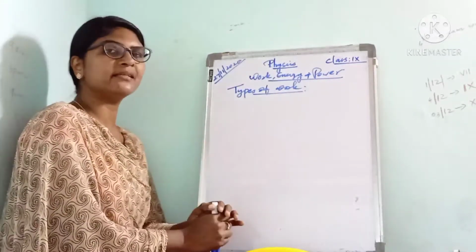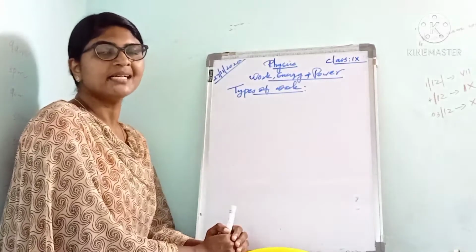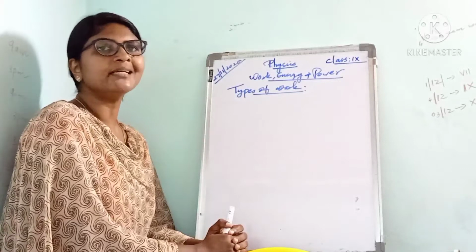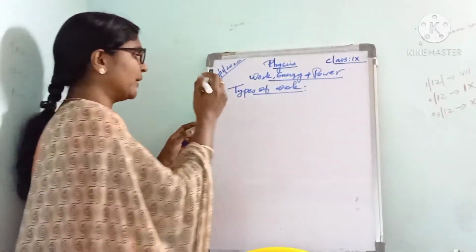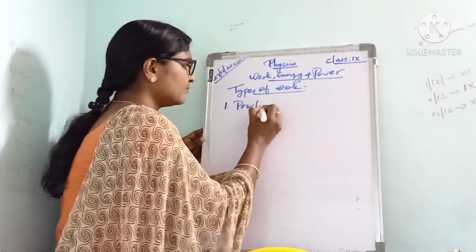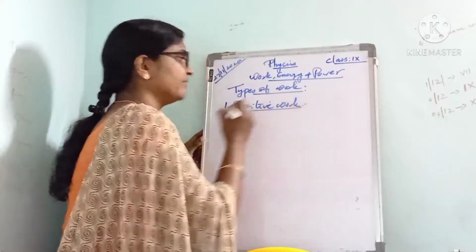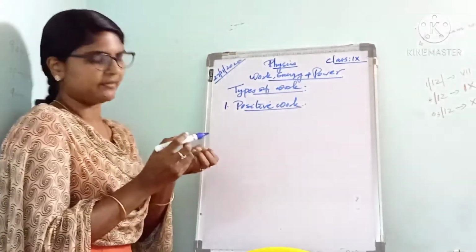Actually, there are three types of work: positive work, negative work, and zero work. Let's see them one by one. First, we can see positive work. How can we say the work is positive? How can we say the work done is actually positive?